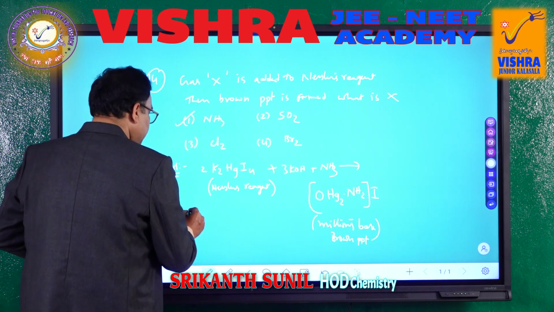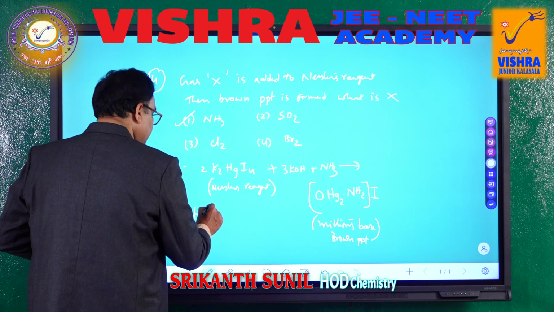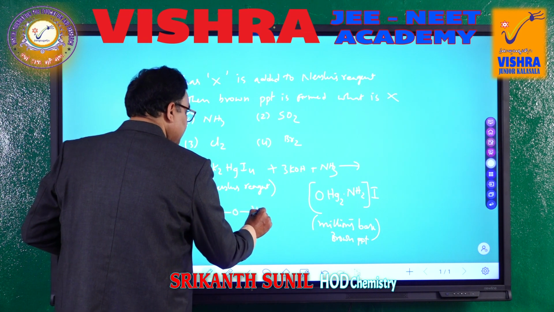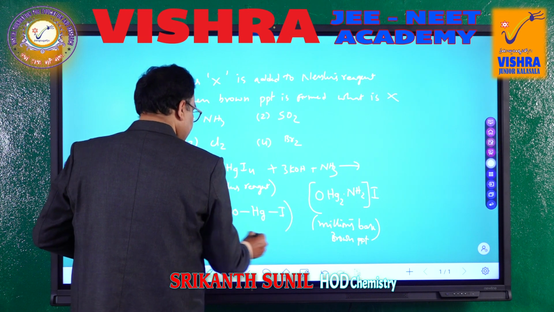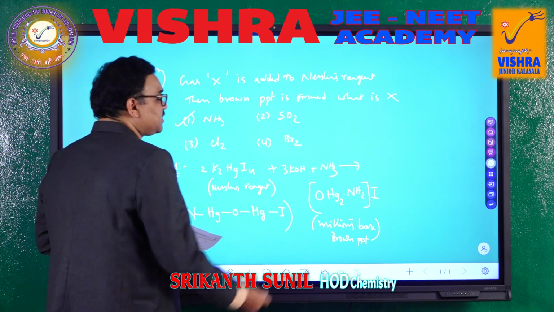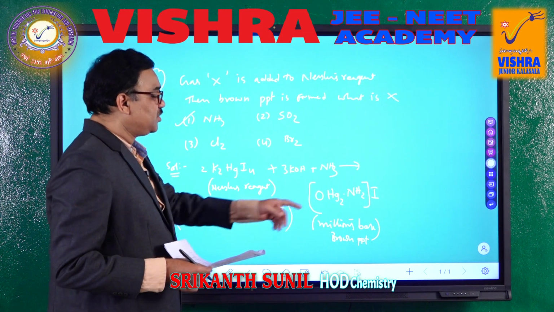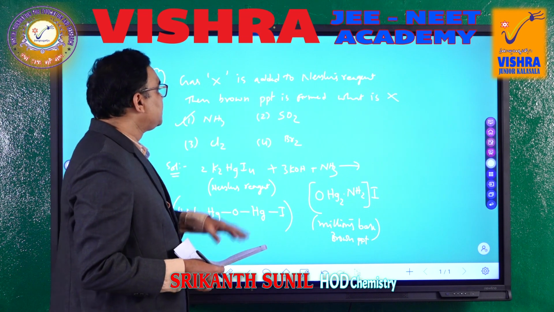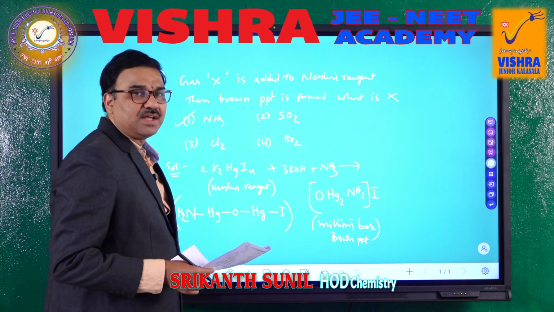So, we can write the structure of this Millon's base like this: NH2 attached to Hg attached to O, and that one is attached to Hg, and this one is attached to I. In this way, we can write this particular Millon's base, which is the brown precipitate. So, dear students, ammonia is the X gas, which on reaction with Nessler's reagent gives a brown precipitate.